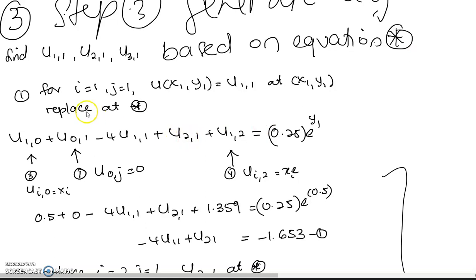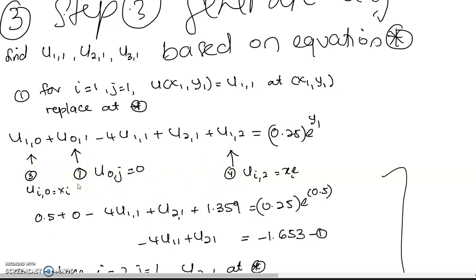using the finite difference method. We start with i equal to 1, j equal to 1. Why? Because we have the value at the boundary condition. So now let's replace U_i-1,j plus U_i+1,j minus 4U_ij plus U_i,j-1 plus U_i,j+1 equal to h squared exponent y1, right? So here you have